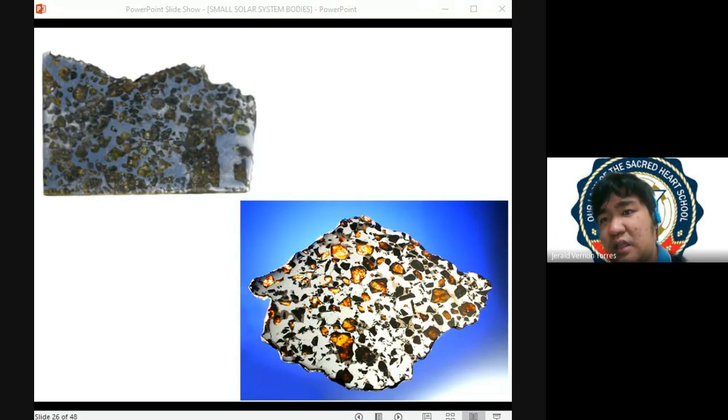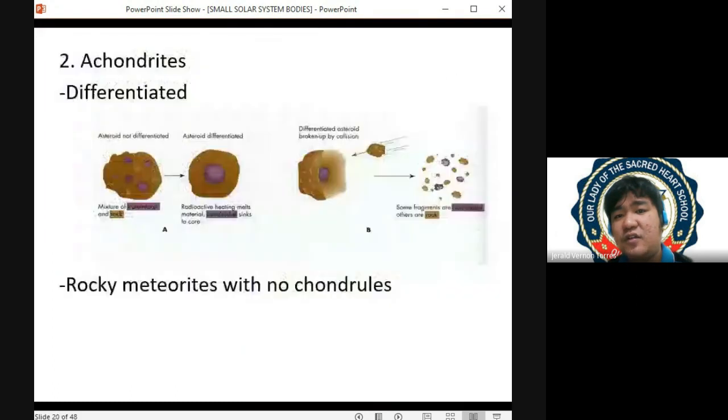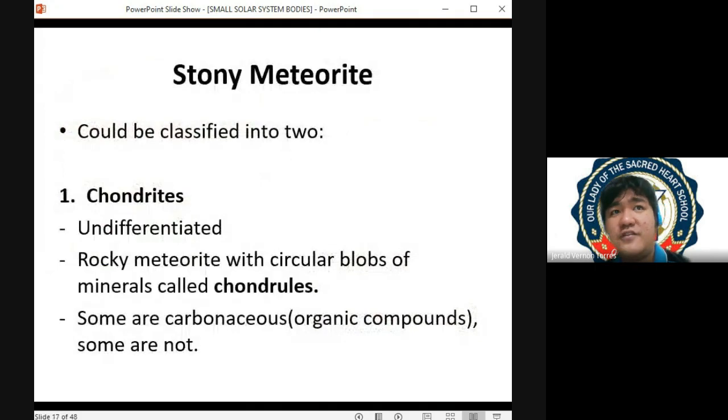And anyways, itong tatlong to, these are the three kinds of meteorite that we can collect as falls and finds. Yan yung tatlong klase ng meteorites natin that we can collect as falls and finds. And do not worry, meron kayong activity in the module where you are going to classify different meteorites based on its characteristics. Meron rin akong in-upload doon na meteorite identification sheet that would help you identify the different kinds of meteorite. So, before we proceed, do you have questions?